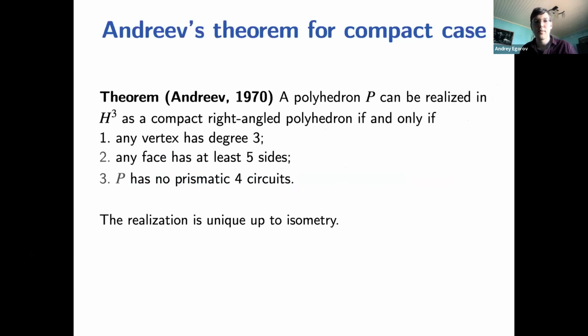Now I'll talk about the compact case. In the compact case, the Andreev theorem can be stated this way: a polyhedron is realized as a compact right-angled polyhedron if and only if any vertex has degree 3, any face has at least 5 sides, and there are no 4-circuits.